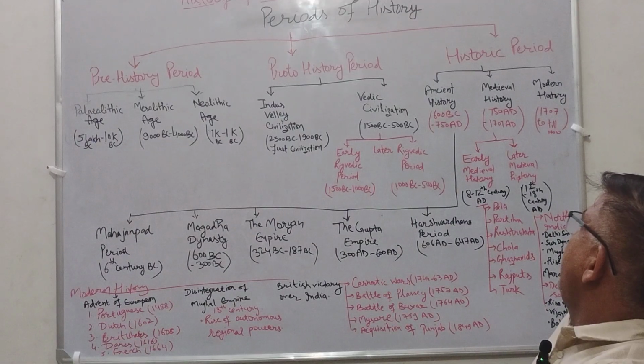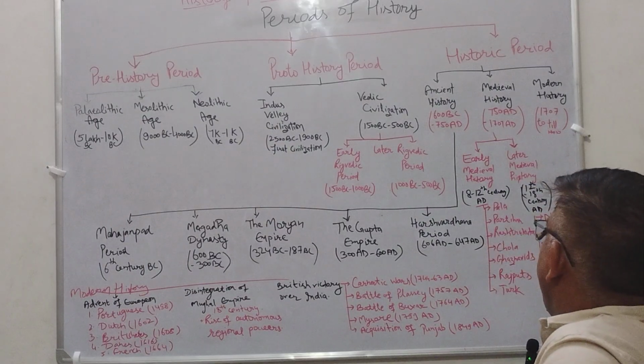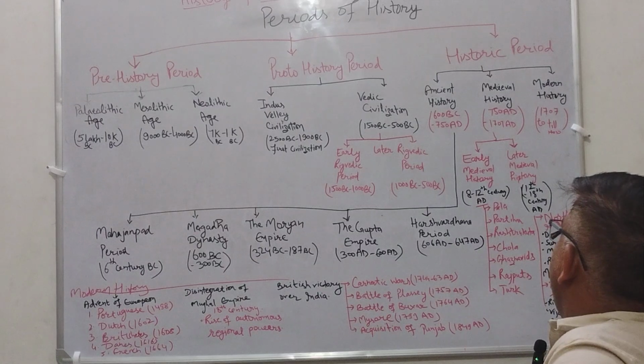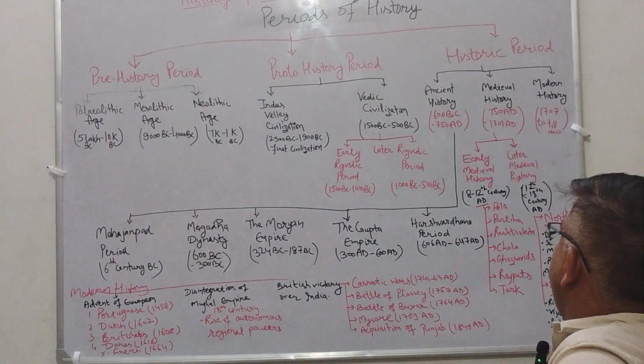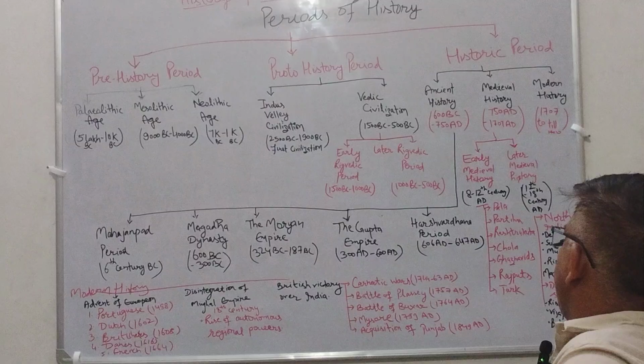And then we move toward the medieval history. This starts with 750 AD and goes to 1707 AD. We divide this into two parts: early medieval history and later medieval history. Early medieval history starts with 8th century AD and goes to 12th century AD. In this period, we read about the Pala dynasty, Pratihara dynasty, Rashtrakuta, Chola, and attack of Ghaznavis, Rajput rise, and Turks.